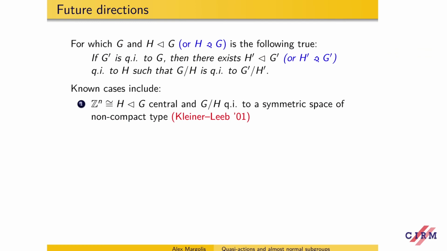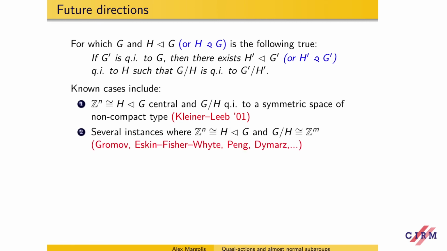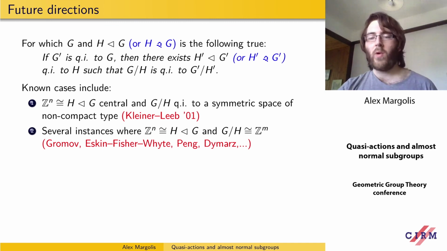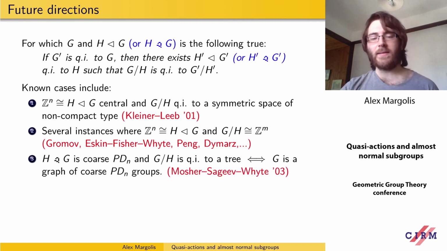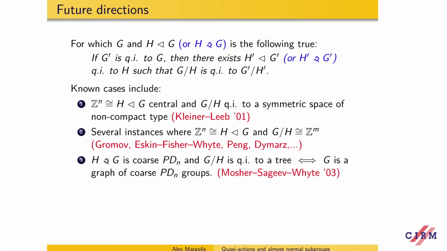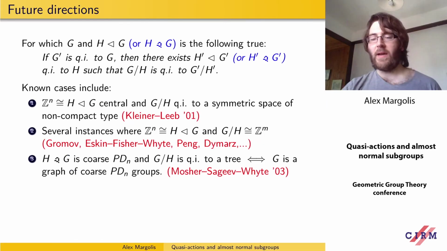So known cases include when we have a central free abelian group and the quotient group is quasi-isometric to a symmetric space of non-compact type. Several instances where both the normal subgroup and the quotient are free abelian: in the nilpotent case, this is due to Gromov. In the non-nilpotent polycyclic cases, this is due to Eskin, Fisher, and Whyte, Peng, and Dymarz. If H is an almost normal subgroup of G and the quotient space is quasi-isometric to a tree, then that was shown by Mosher, Sageev, and Whyte.